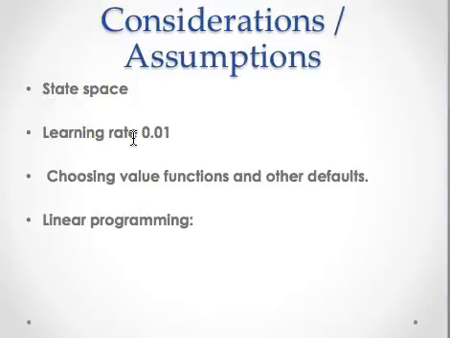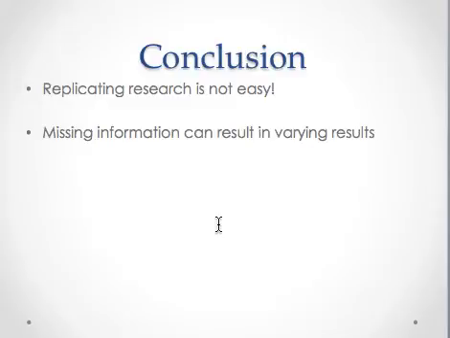The learning rate in the paper was set to be 0.0001. However, I noticed that was causing all kinds of errors, and so I figured that 0.01 was actually a much better value. Choosing the right value functions and other defaults made a huge difference in how quickly things were converging and working. Linear programming and which linear program to choose was also one of the serious considerations. So in conclusion, if their values are missing, then it is not easy to replicate research.